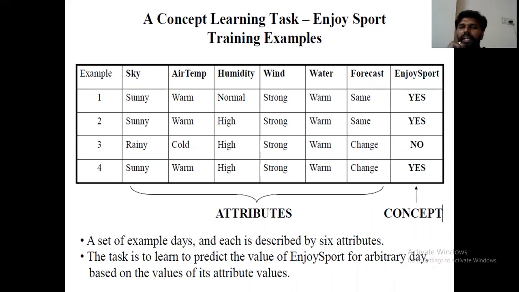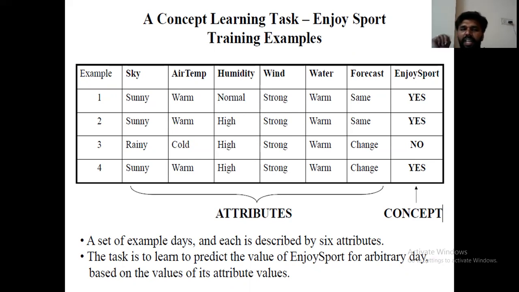Whereas in the Enjoy Sport training example, we are considering 6 features and 1 concept. Here, these 6 features are treated as attributes. Technically, we are calling all these features. For each feature, some possible values are there.